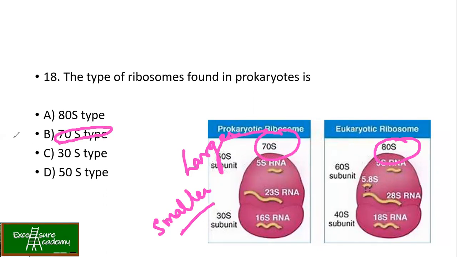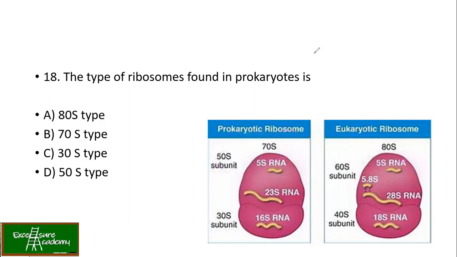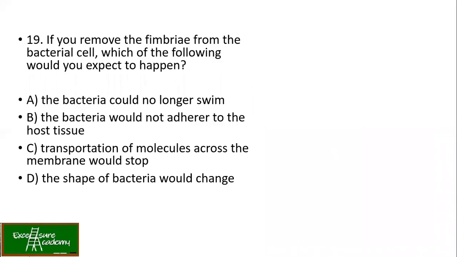So the correct answer is option B. So this is how we are going to do. Now you know what the types of ribosomes present in eukaryotes are also. Next, if you remove the fimbriae from the bacterial cell, which of the following would you expect to happen?